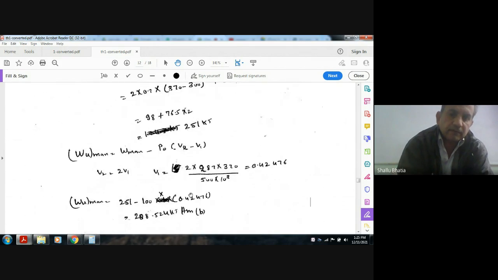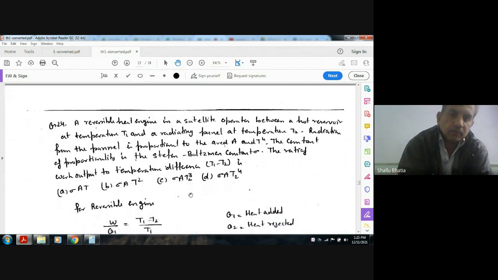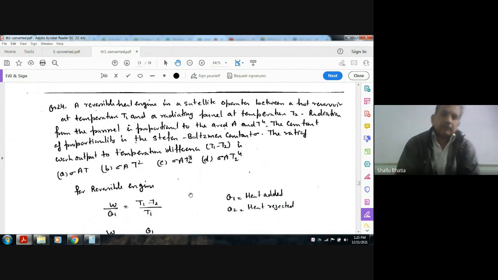Next question. A reversible heat engine in a satellite operates between a hot reservoir at temperature T1 and a radiating panel at temperature T2. Radiation from the panel is proportional to the area A and T2 to the power 4.